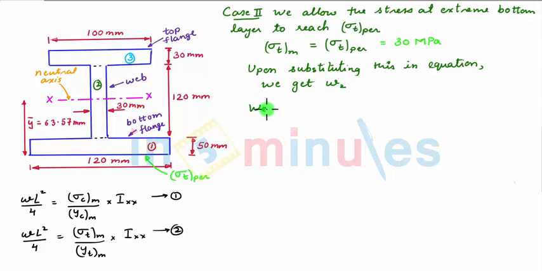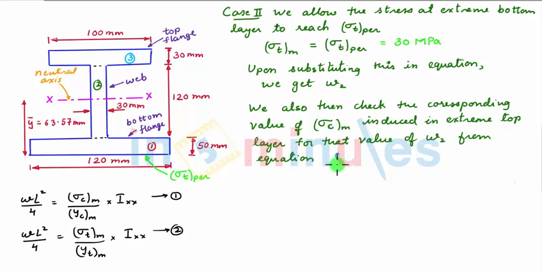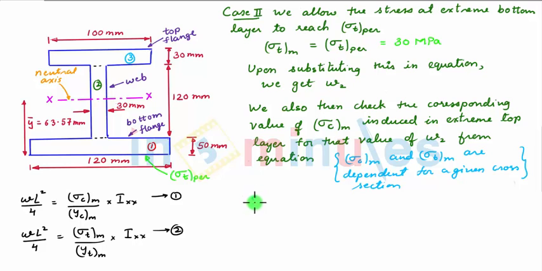We also then check the corresponding value of sigma C max induced in the extreme top layer for that value of W2 from equation 1. The reason being the same: sigma C max and sigma T max are dependent for a given cross section. Now again it is very important that the sigma C max induced at the extreme top layer is less than or equal to sigma C permissible, which is another constraint for case 2.